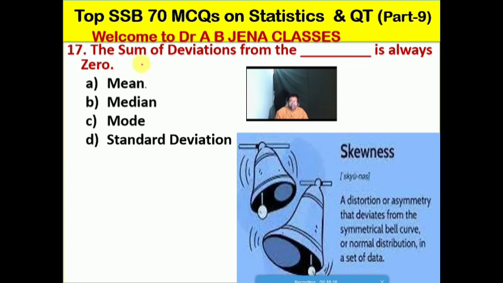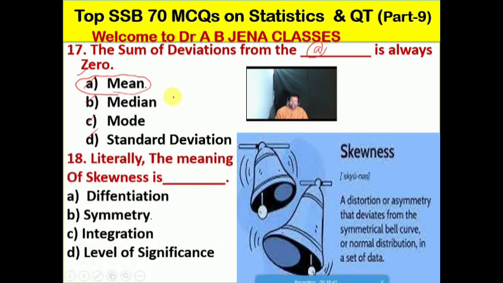So next one हम देखेंगे sum of deviations from the dash is always 0, whether A is the mean, B is the median, C is the mode, D is the standard deviation. No doubt friends, so A is the right option for this MCQ. The sum of deviation from the mean is always 0, so A is the right option for this MCQ.